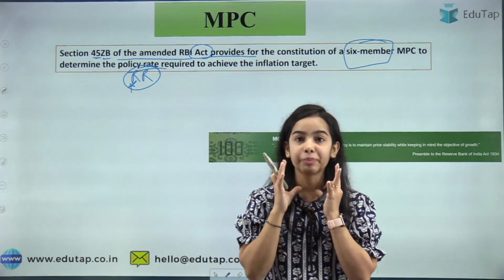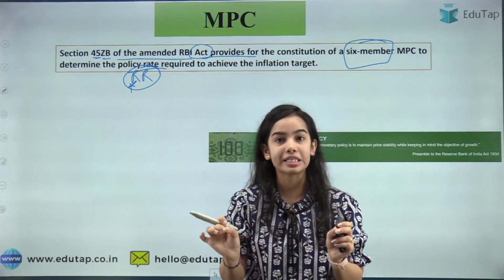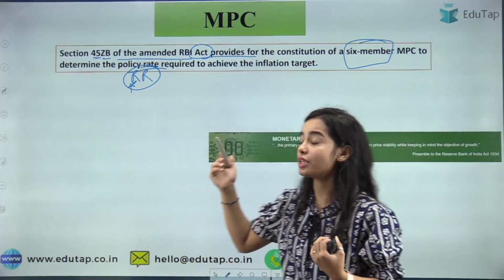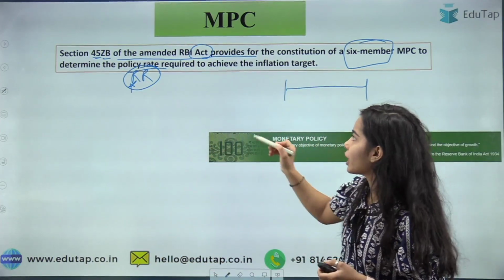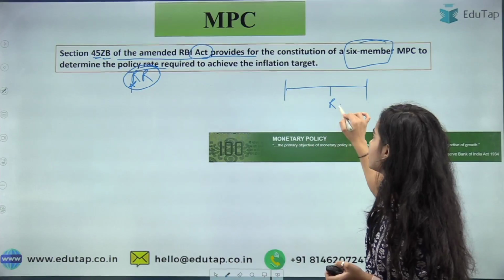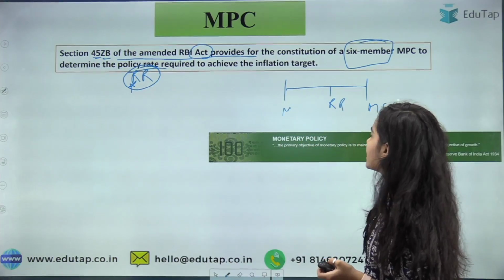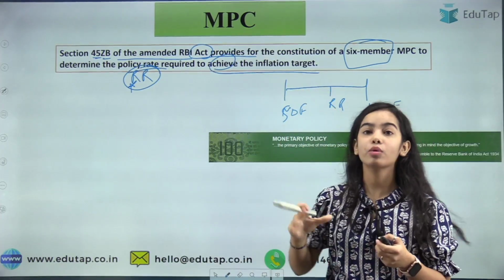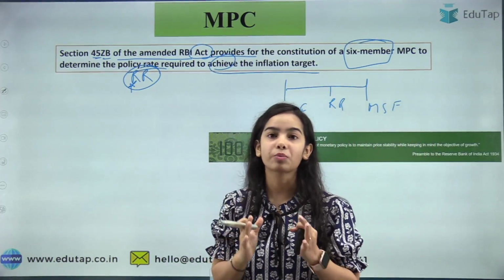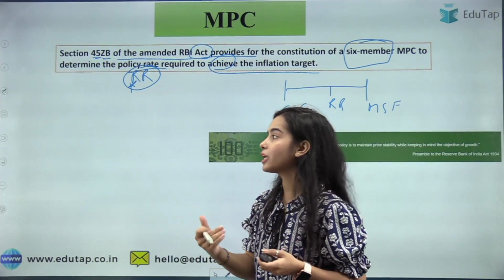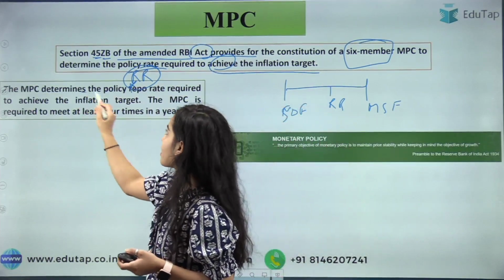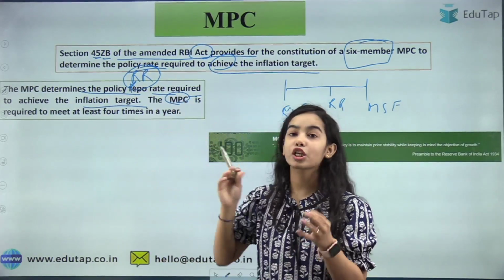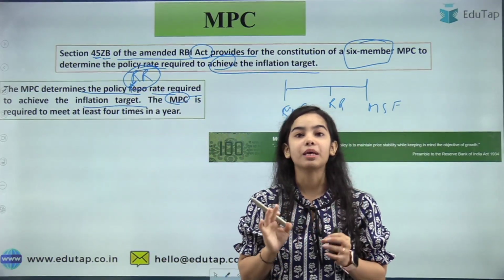I have already made a session on the liquidity adjustment facility. I will put the link in the description box below. You can see that section where the range has been told, of the repo rate, the MSF and the standing deposit facility, and how they are related to achieving the inflation target. Now the inflation target has to be met keeping in view the objective of growth. The MPC determines the policy repo rate required to achieve the inflation target, and the MPC is required to meet at least 4 times in a year.